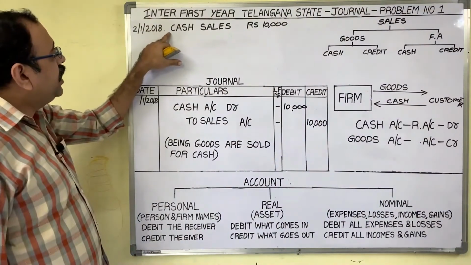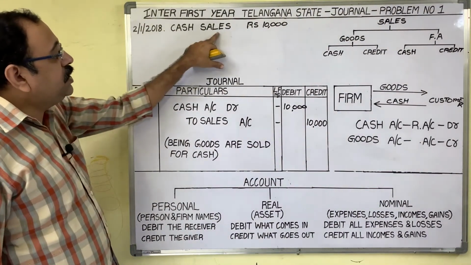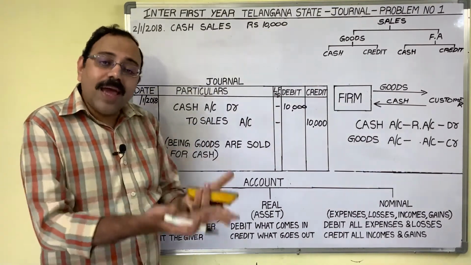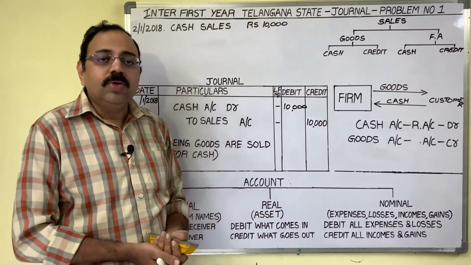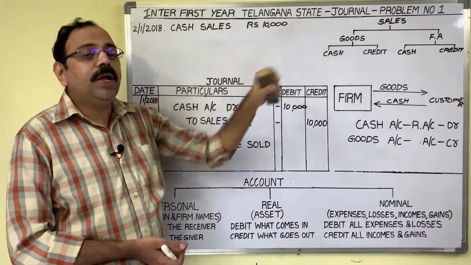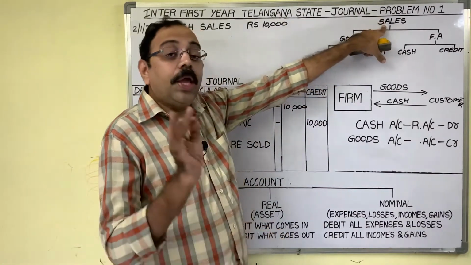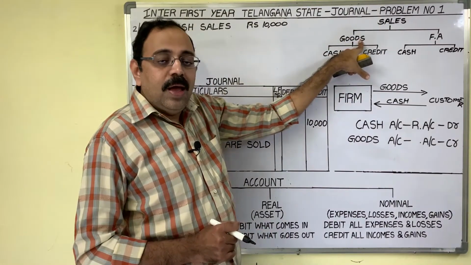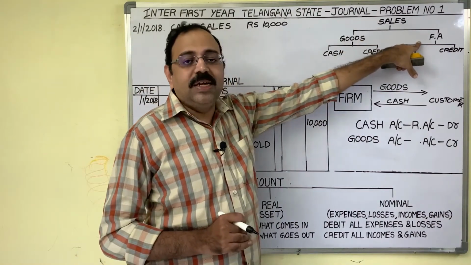The second transaction date is 2nd. The transaction is cash sales 10,000. Don't think that the firm sold cash. We never sell cash, no. We sell products, no. So regarding sales, you have to remember one important point. That is, the firm regularly sells goods and rarely sells fixed assets.